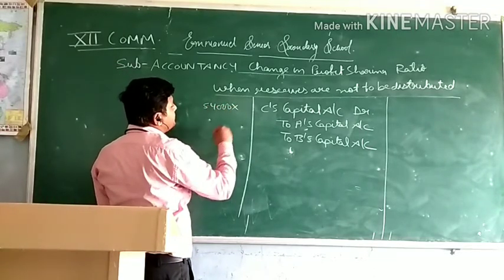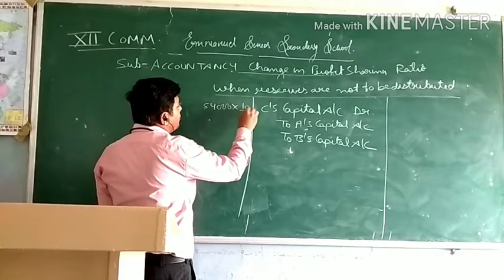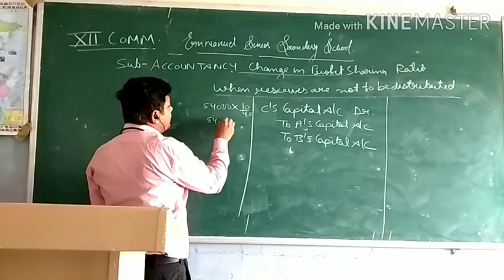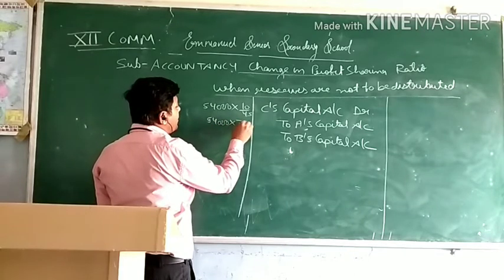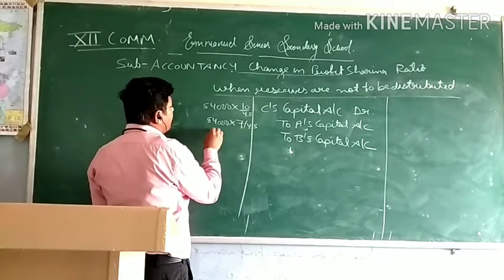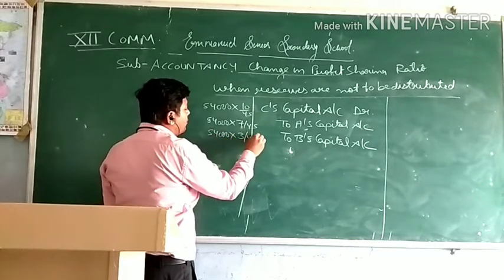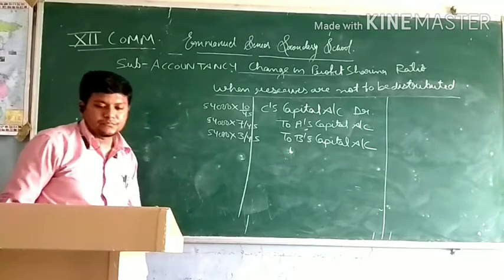54,000 multiply 10 upon 45. 54,000 multiply 7 upon 45. 54,000 multiply 3 upon 45.